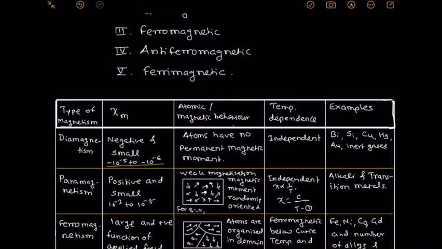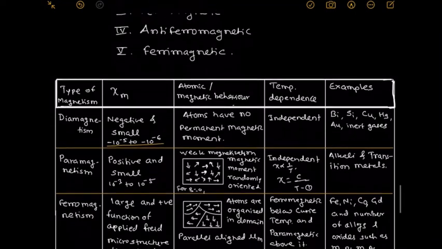That Curie law is satisfied only for some materials. But in some cases, the Curie law is not satisfied. They satisfy the modified Curie-Weiss law, which is psi equal to C divided by T minus theta, where theta is the Curie temperature, C is the Curie constant, and T is the absolute temperature. Examples: alkali and transition metals, which come under paramagnetic material.